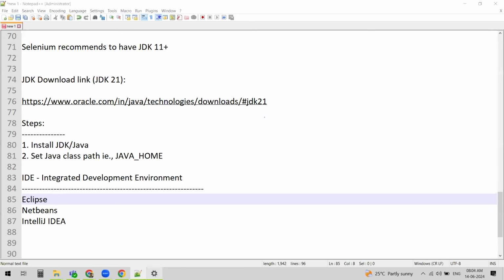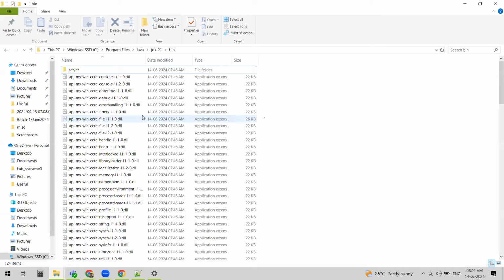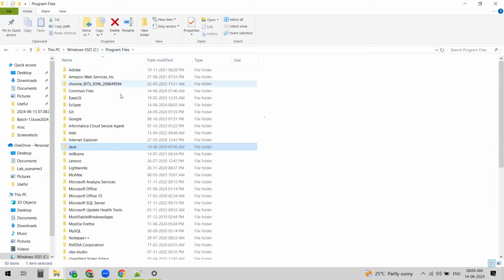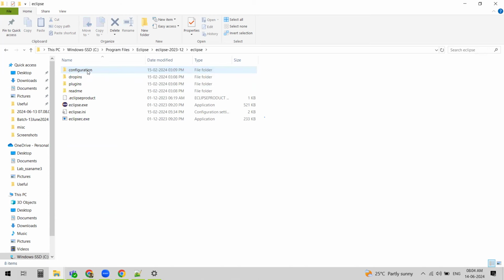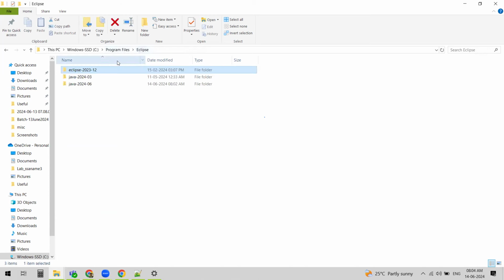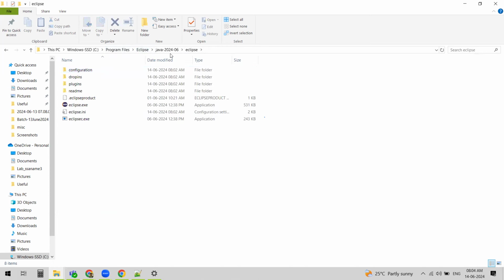Once you install Eclipse, if you are clicking on the shortcut and it is not launching Eclipse, then you need to go to the Eclipse installation. This is the place where we installed Eclipse. Go to this location, and then I think this is not the location. This is the location. Java 2024-06, right?